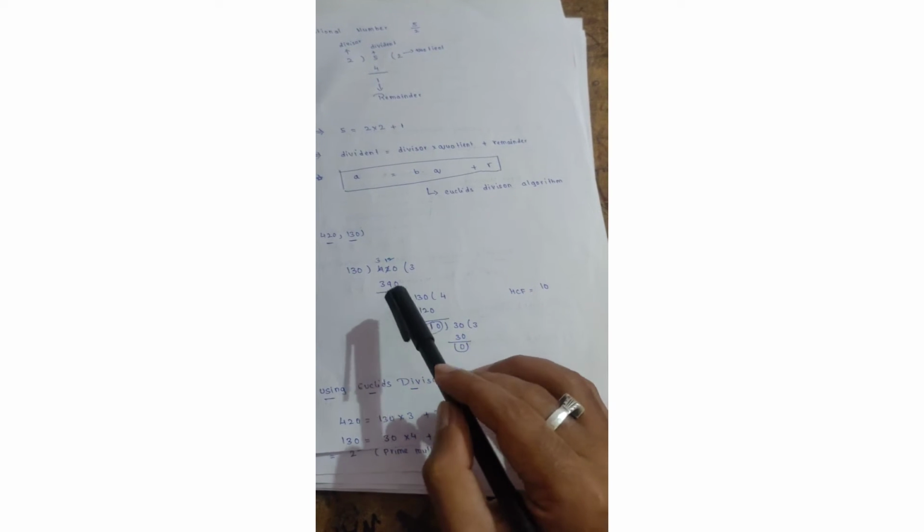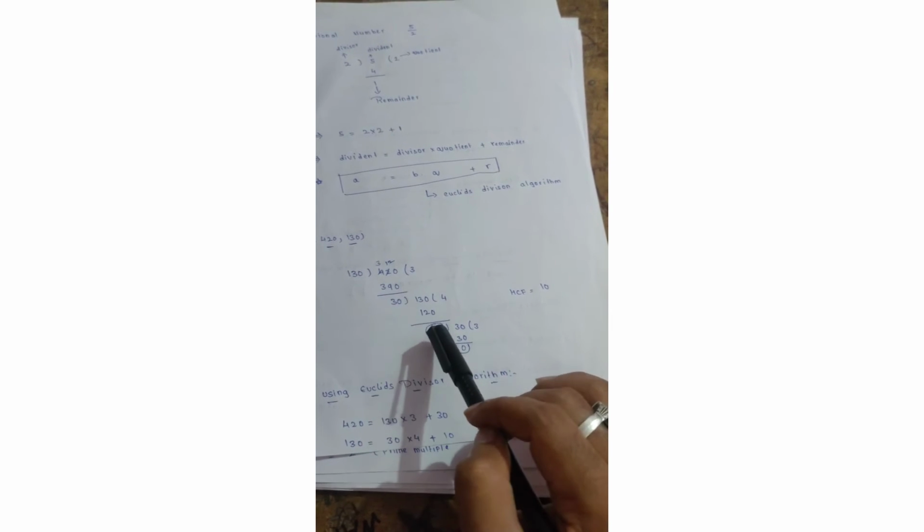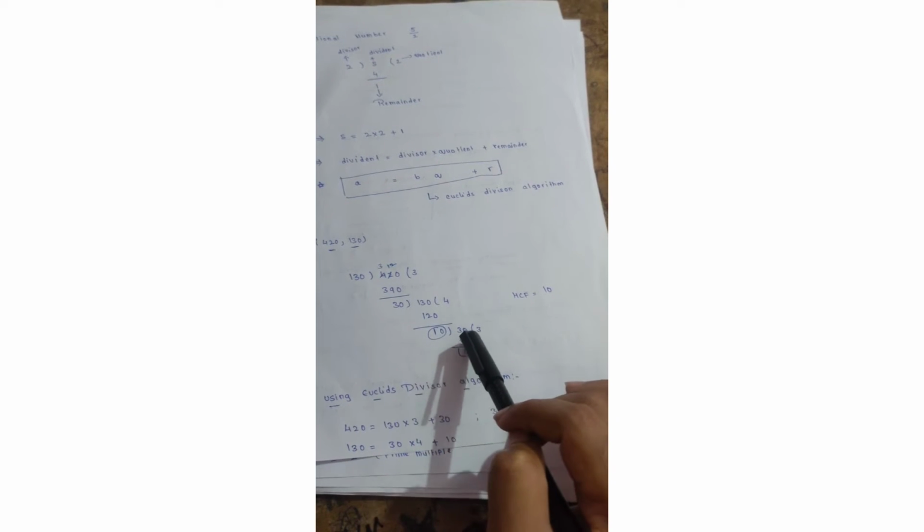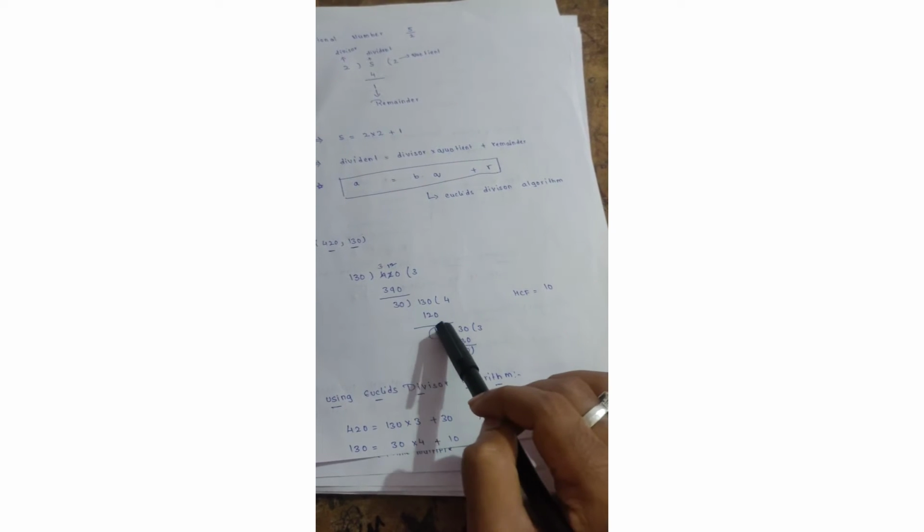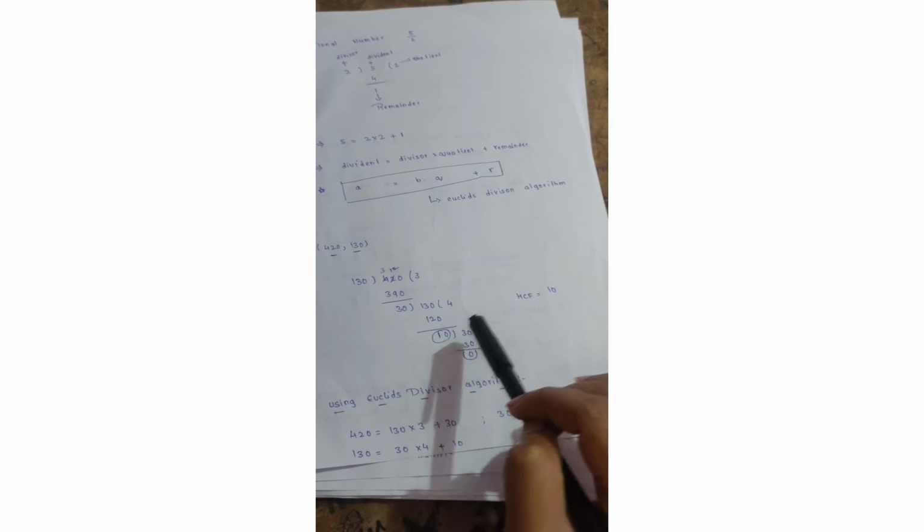Now the divisor is 30, and we divide 30 by 10. In the 10 table, where does 30 come? 10 3s are 30, you got remainder 0. So where you are getting remainder 0, in place of 10, HCF is becoming 10. This is the division process of getting HCF.